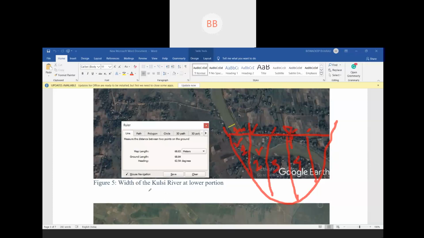and so on. For a particular section 1, we can measure the velocity at 0.8 and 0.2 depth.